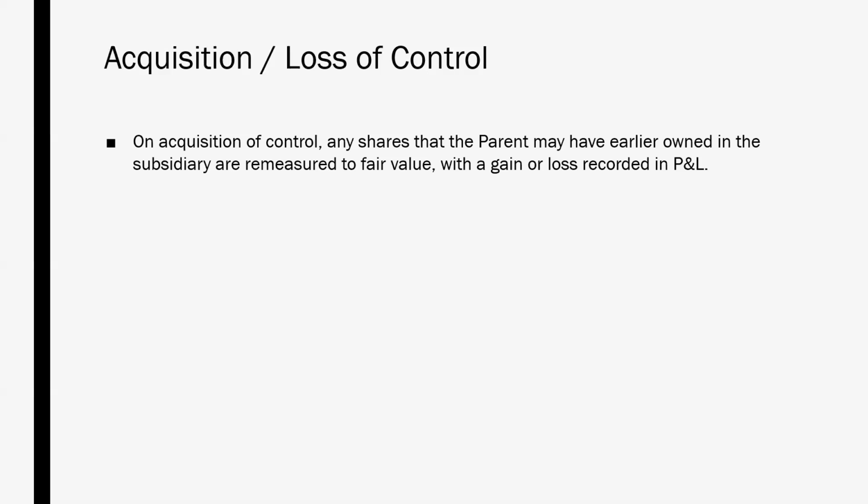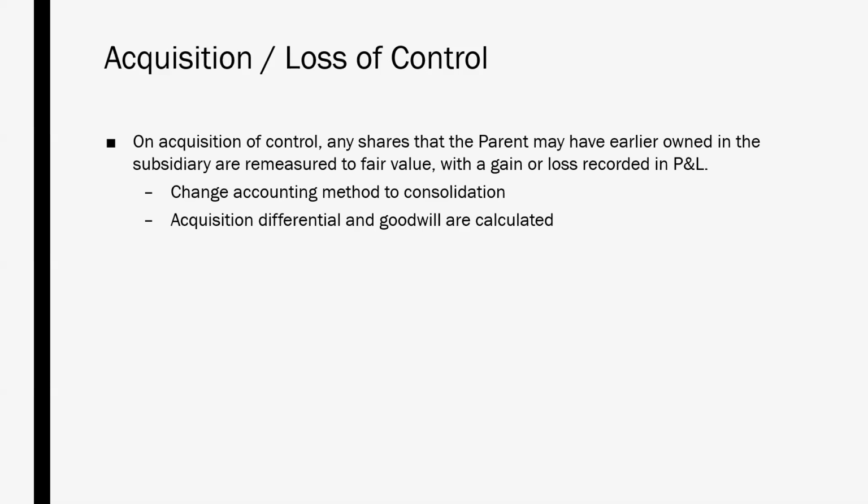Looking at acquisition or loss of control. On obtaining control, any shares that the parent company may have owned earlier in the subsidiary are to be remeasured to fair value, with a gain or loss recorded in profit or loss. The accounting method will now change from the equity method over to consolidation. And in this case, a brand new calculation is done for acquisition differential and goodwill.